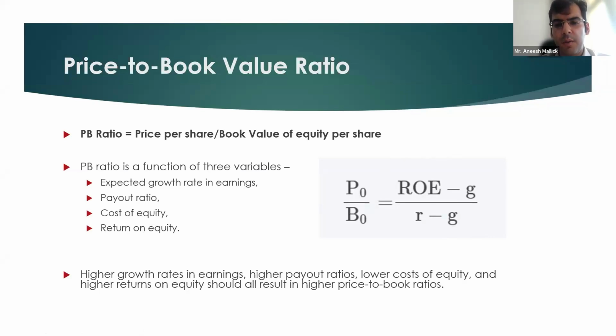If the justified PB ratio is coming out lower than the listed comparables, it can mean that the company is undervalued, and vice versa. Higher growth rate in earnings, higher payout ratios, lower cost of equity, and higher returns on equity should all result in higher price to book ratios.